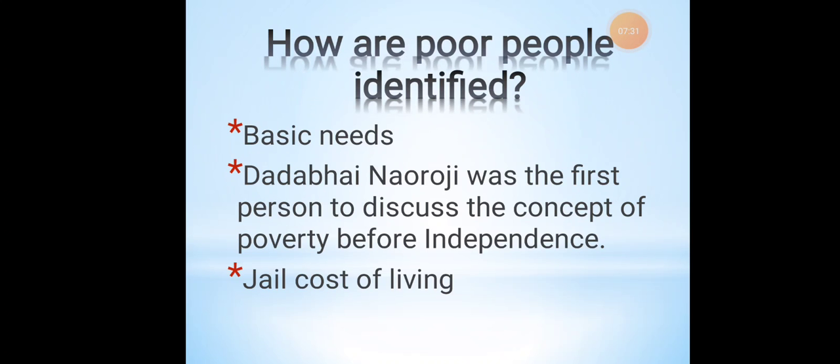Next thing, how are poor people identified? Poor people are identified based on the basic needs, in the sense, maybe you have no food, no clothes, no shelter. Based on this also, poor people can be identified. And a particular person, Dadabhai Naoroji, gave a kind of standard of how a person should live, who lives below the poverty line or above it. He was the first person to discuss the concept of poverty before independence. He gave a major example, that is the jail cost of living.